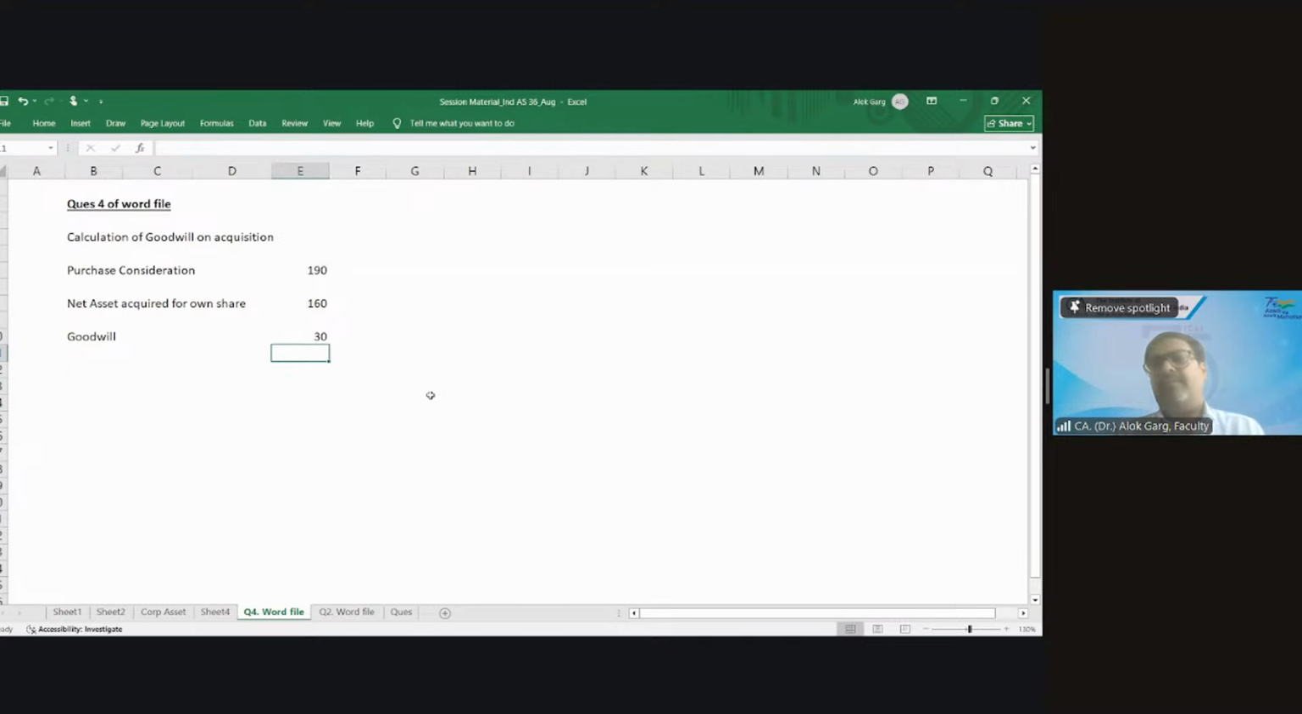Goodwill is 30. Anyone who has not understood how this goodwill is computed? Anyone? Please raise your hand or please let me know. Is it clear, Akshay? Yes, sir. Very clear. So, what should we do now?